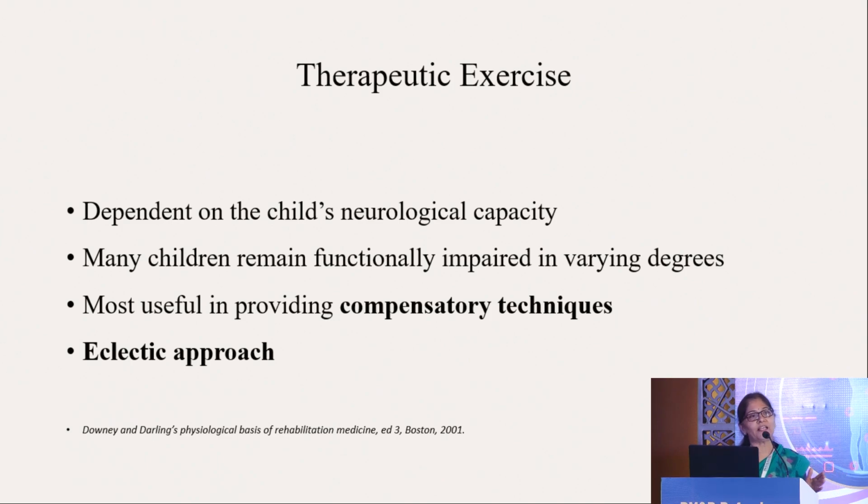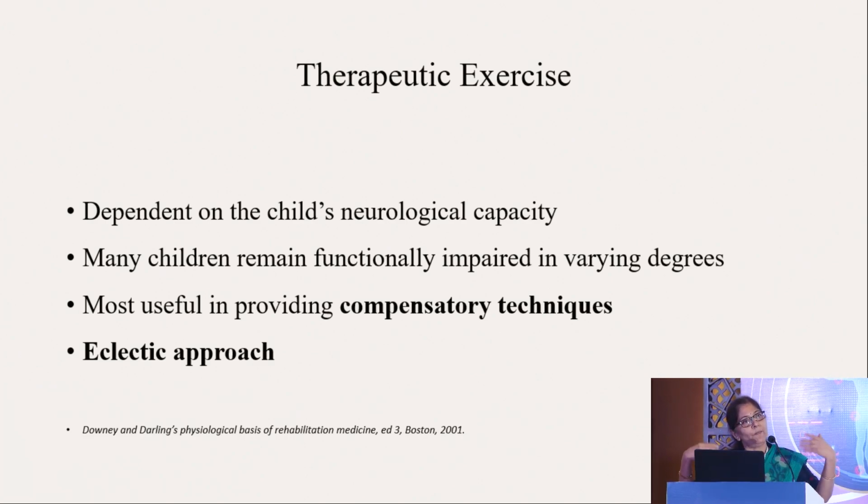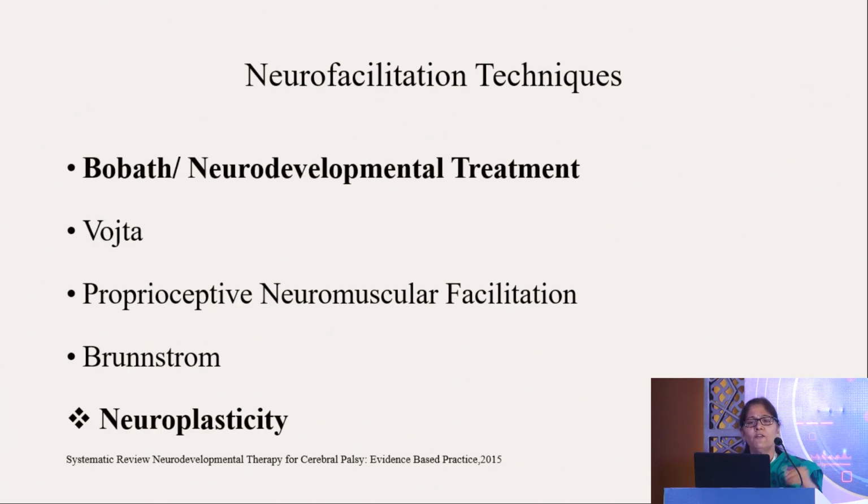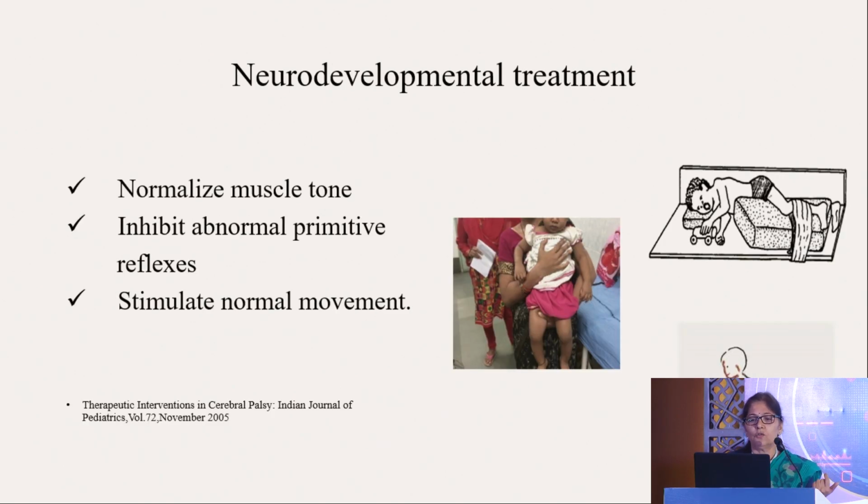So what is the main aim of exercise? We want the tone to be normal. We want the primitive reflexes to be integrated. We want the child to attain the developmental milestones. We want postural reflexes, all those things, so that the child becomes independent in whatever capacity. So this is the main aim of therapeutic exercises. So you have a lot of neurofacilitation techniques in the form of NDT, PNF, etc. Okay, so